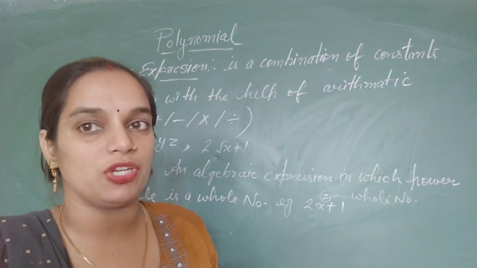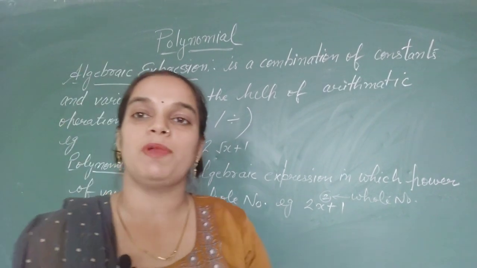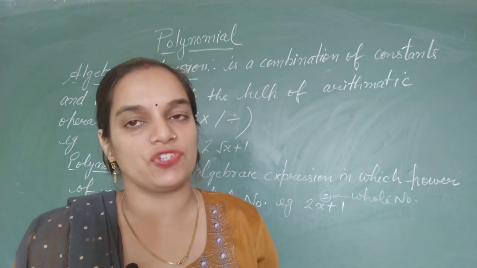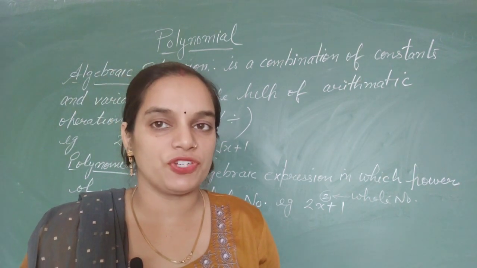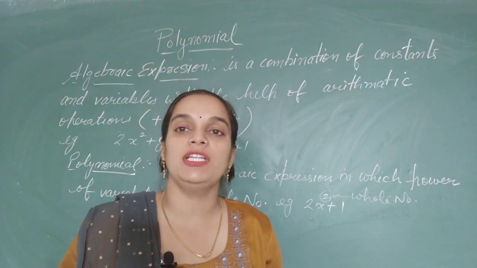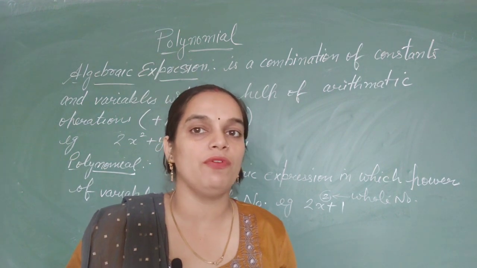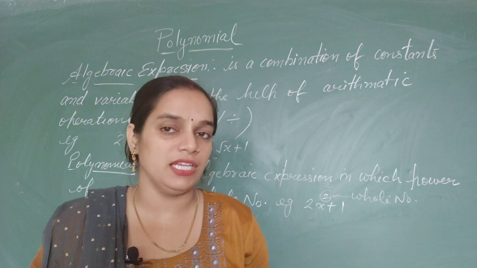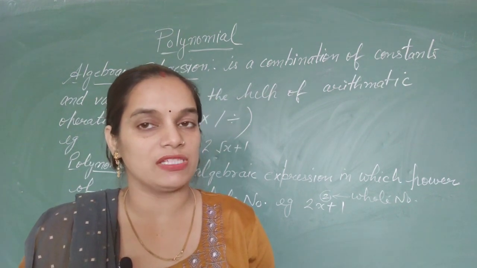When this constant comes with multiplication of the variable, अगर ये constant variable के साथ multiply होता है, then we will say it is the coefficient of that variable. तब हम इसे क्या कहेंगे? Coefficient of that variable. If this constant is without variable, then we will say it is a constant polynomial.